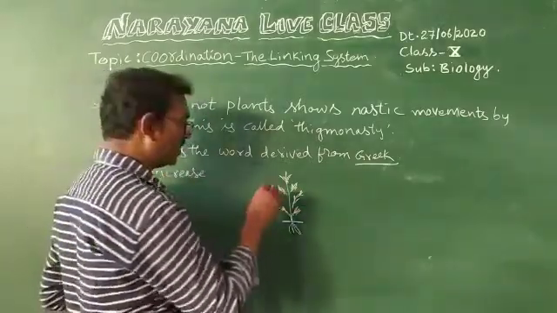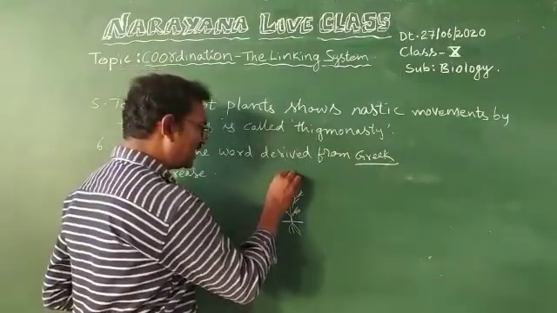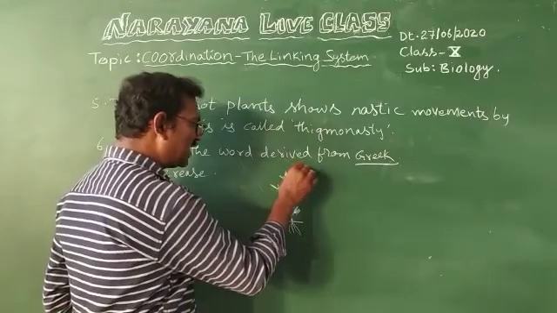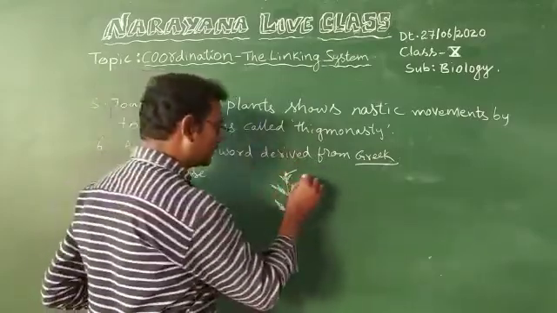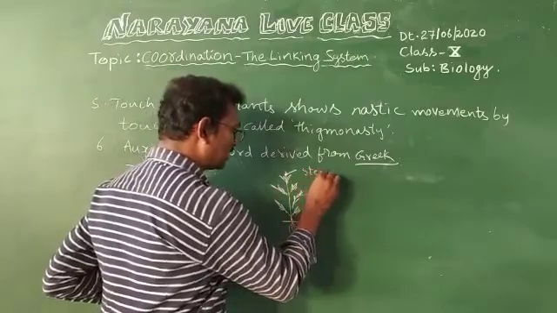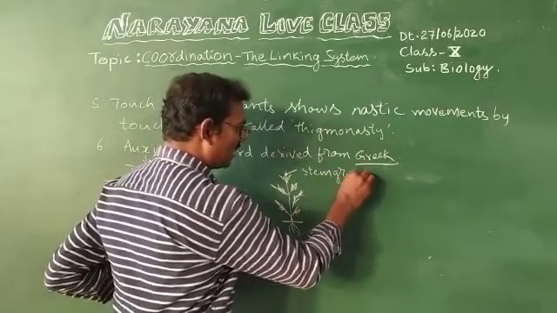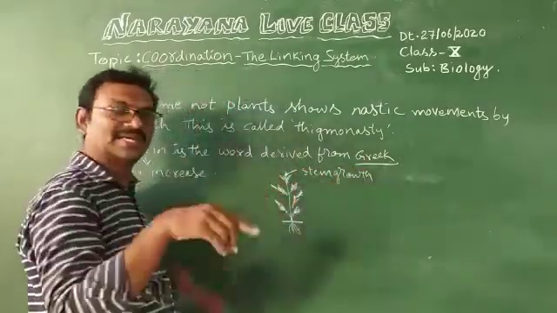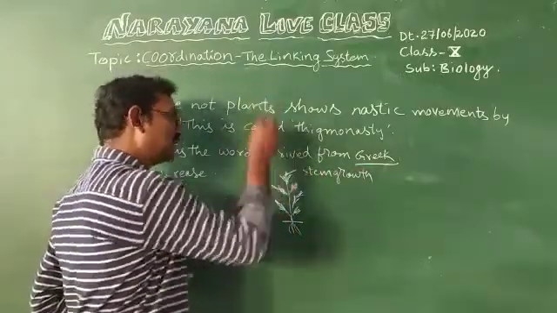What will happen? If more auxin occurs at the shoot tip, it stimulates stem growth. High concentration of auxin results in the stimulation of stem growth.